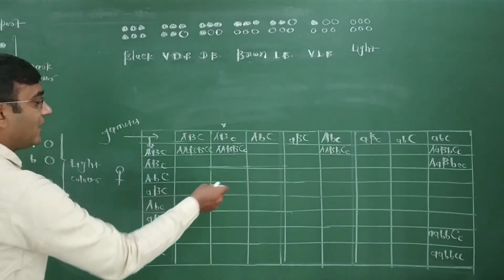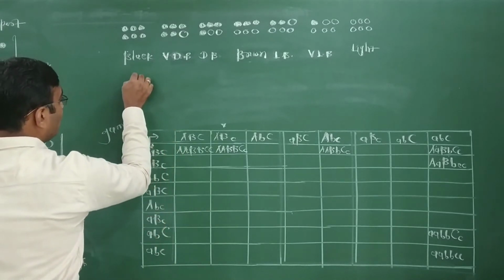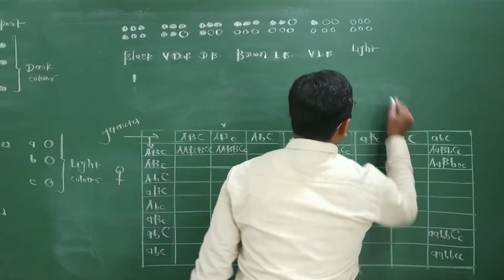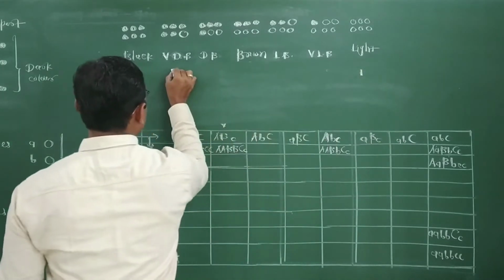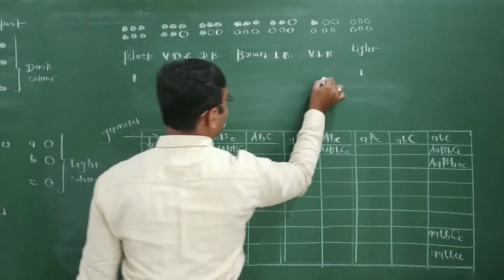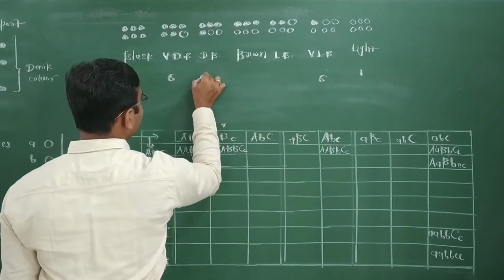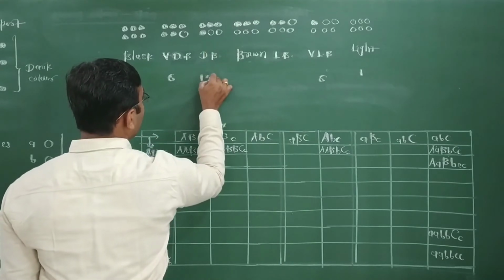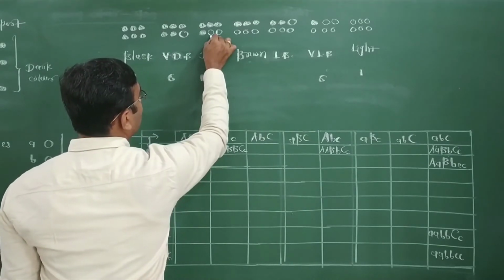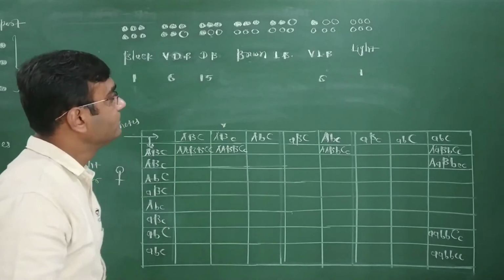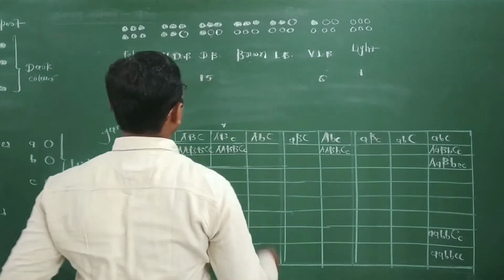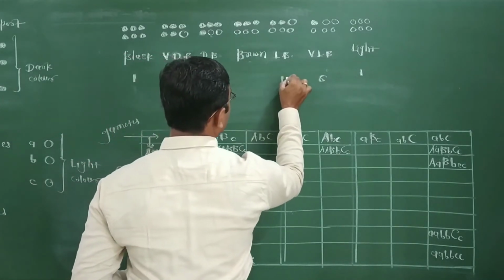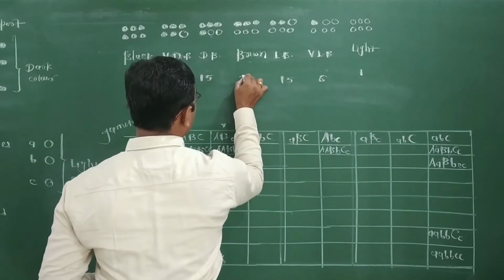Inside the entire 64, this individual is only one, this individual only one, and these like what? 6 and 6. These are the categories. Two small and two capital, that is 15, 15, and this like what? 20.